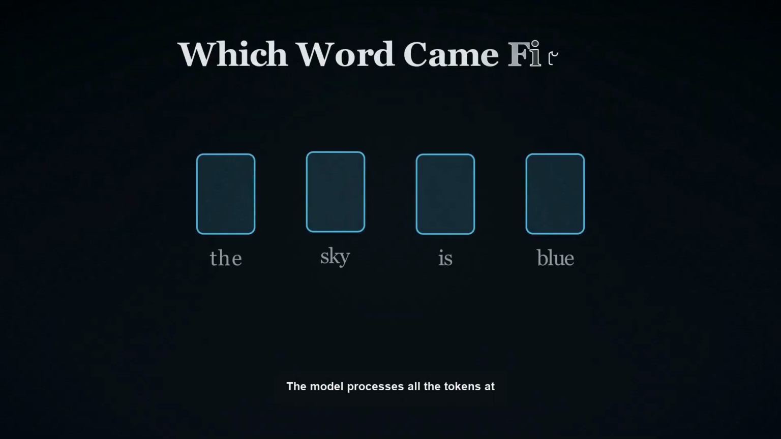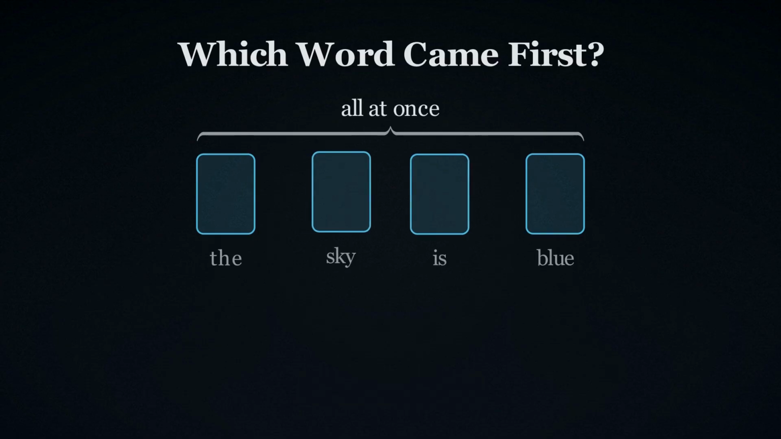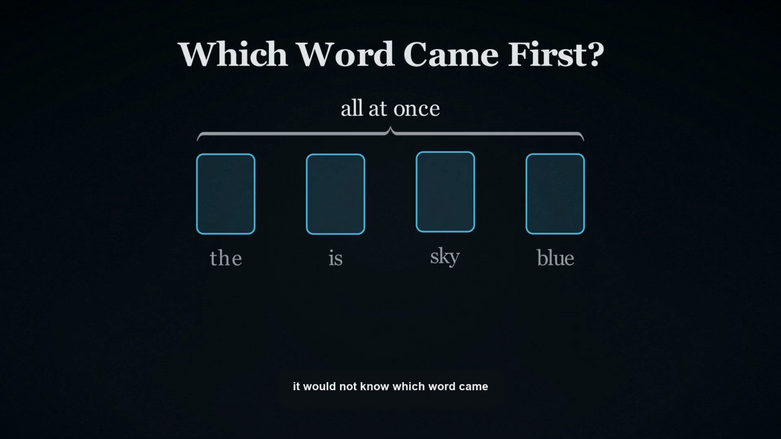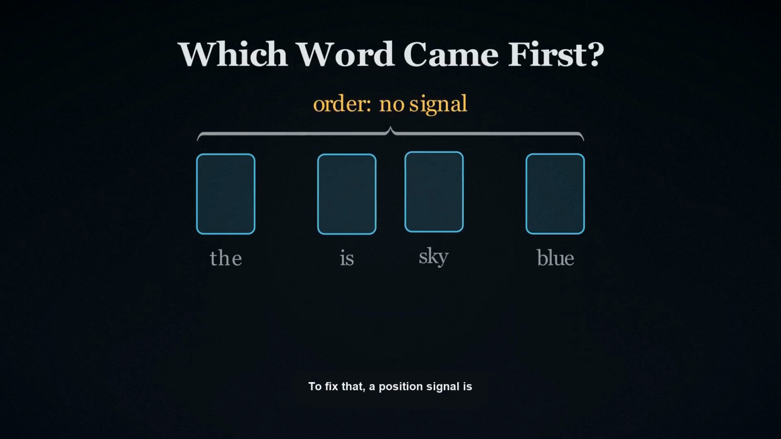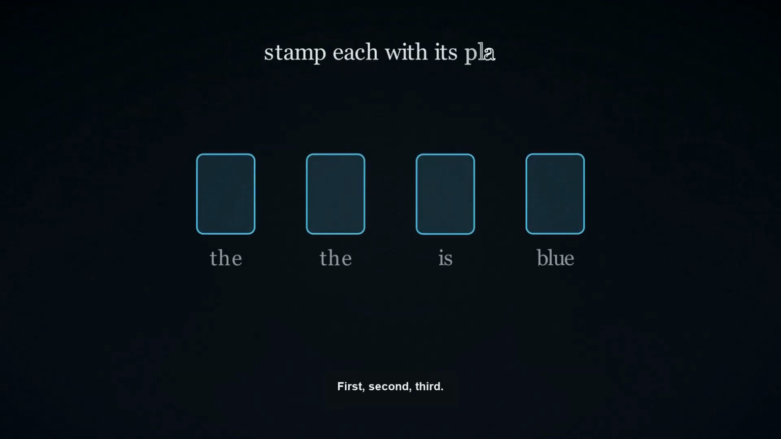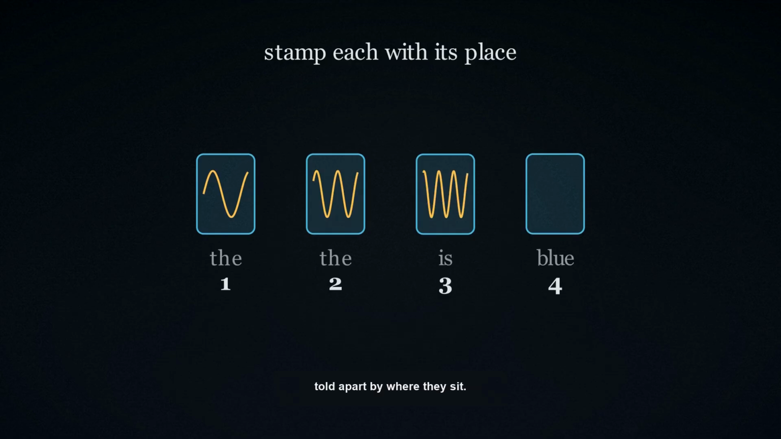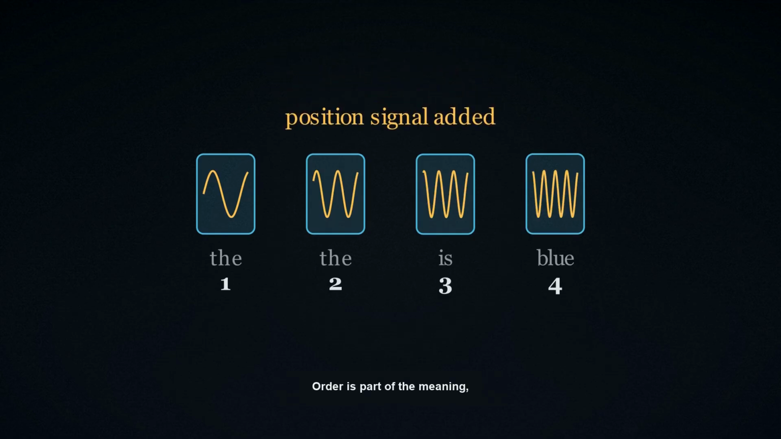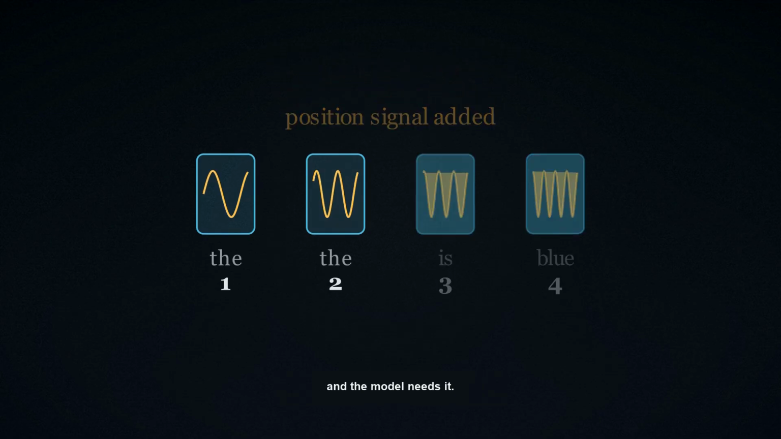There is one problem. The model processes all the tokens at once, not strictly left to right. So on its own, it would not know which word came first. To fix that, a position signal is added to each vector. It is like stamping each token with its place in line. First, second, third. Now even 2 identical words can be told apart by where they sit. Order is part of the meaning, and the model needs it.